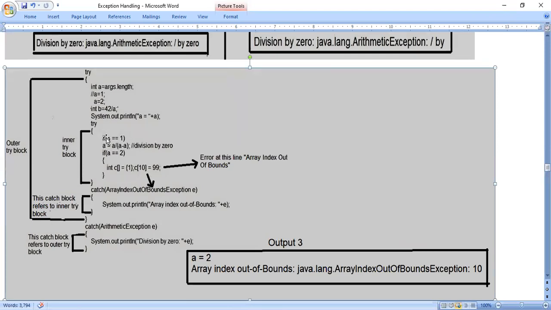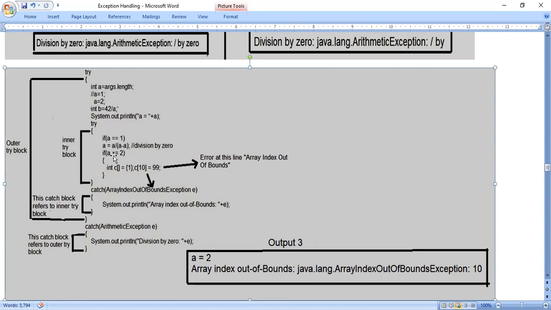And now you will see. So a is not equal to 0, a is not equal to 1, a is equal to 2. I have removed the comment for a equal to 2. So if a is equal to 2, then b is equal to 42 by a. So 42 by 2 will execute perfectly, since the denominator is not 0. So a is equal to 2, and it will come inside the try, the inner try block.